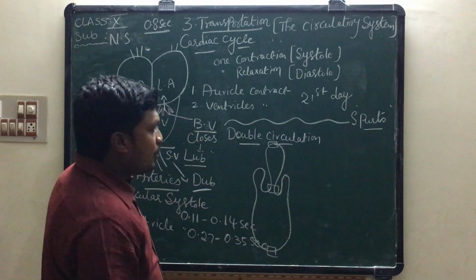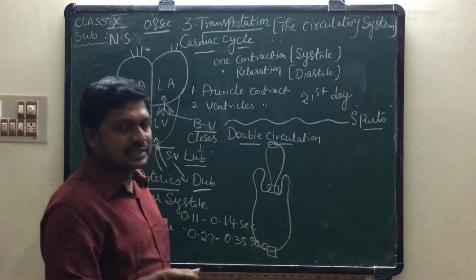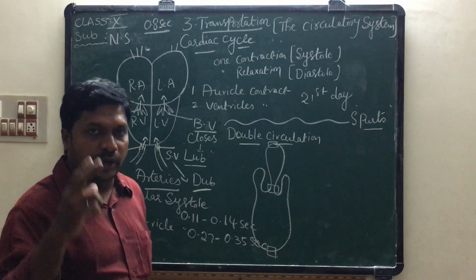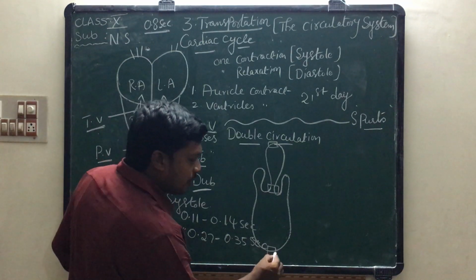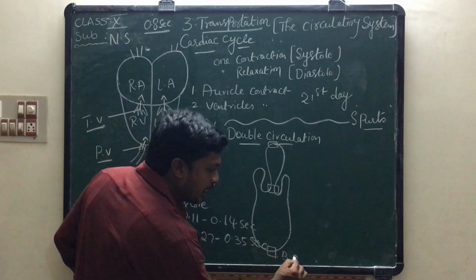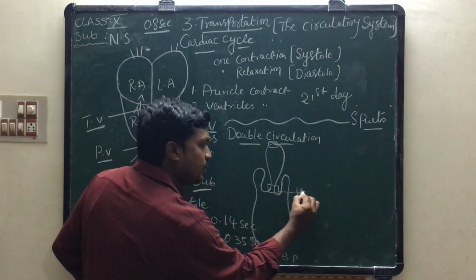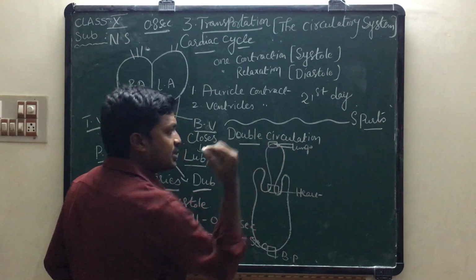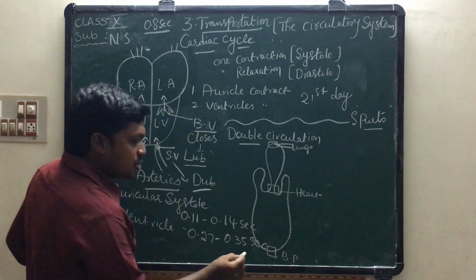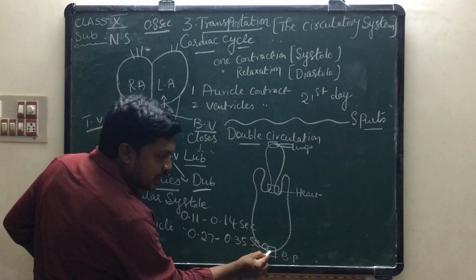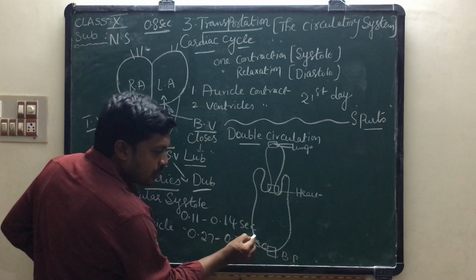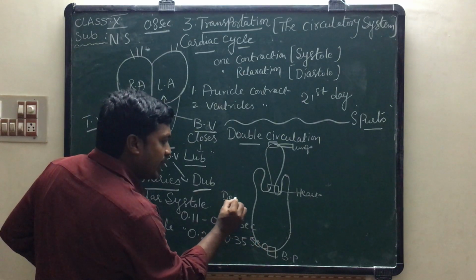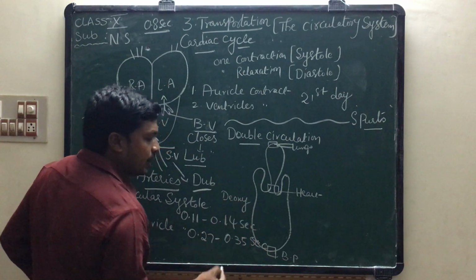See here. First, let us discuss what double circulation is. Blood enters into the heart two times. Observe, this is the body parts. This one is the heart. This one is the lungs. See here, the flowing of blood from the body parts. Which blood here? Deoxygenated blood.